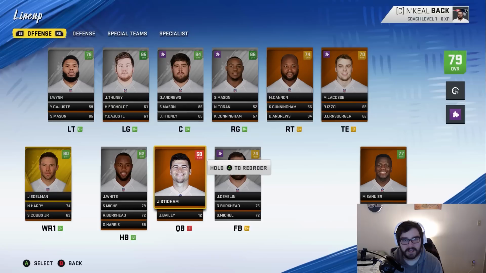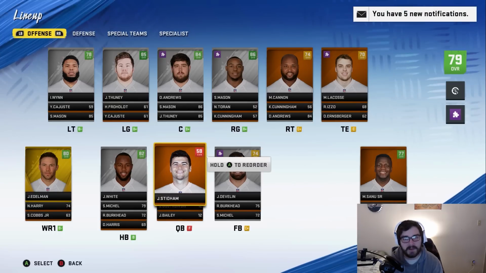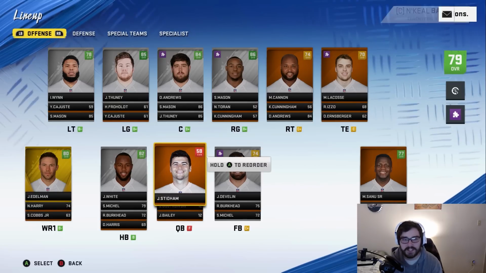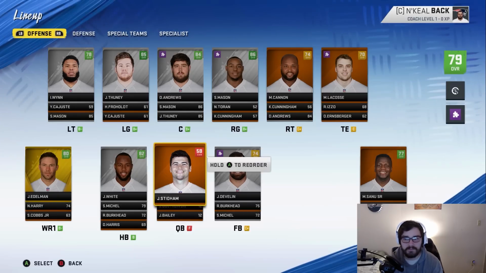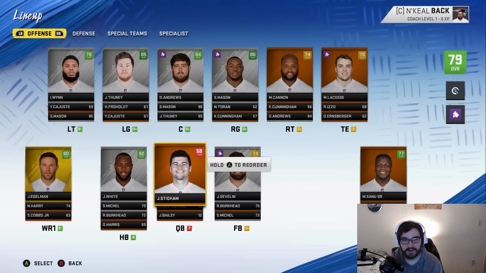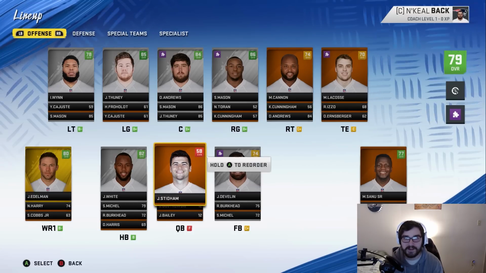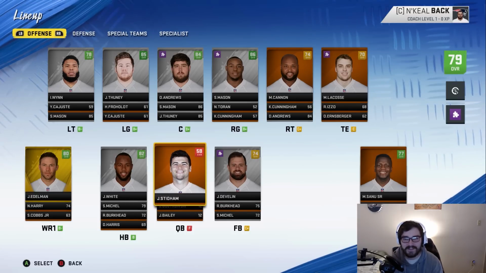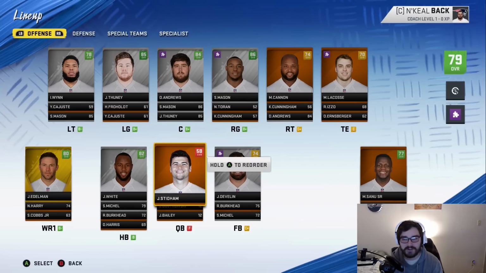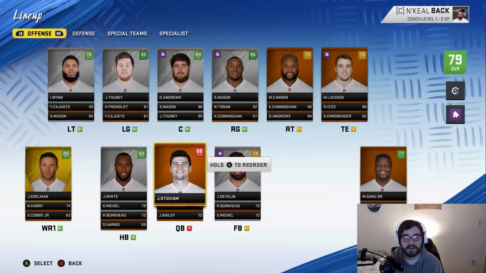But like Darius Slay, I think, is still on the Lions. I think DeAndre Hopkins is still on the Texans in this franchise. It would just take me a really long time to go through and manually change every team and every player who got affected in free agency and stuff like that. If you guys know of a way to import a custom roster into the Super Bowl week and keep the accurate draft order and everything like that, please let me know because it would be really helpful down the line. But let's start going over this team here.